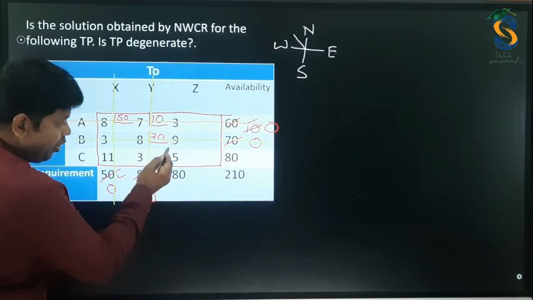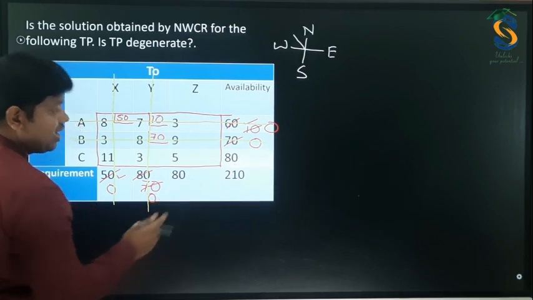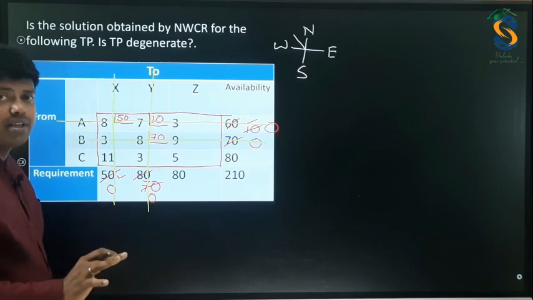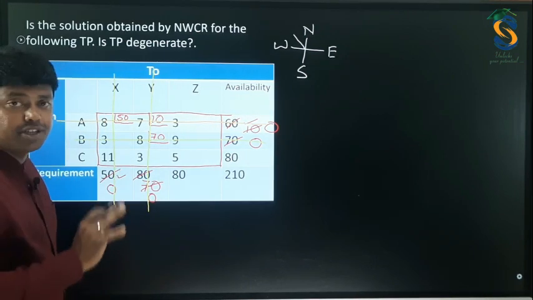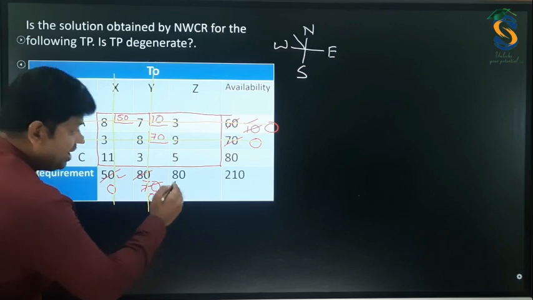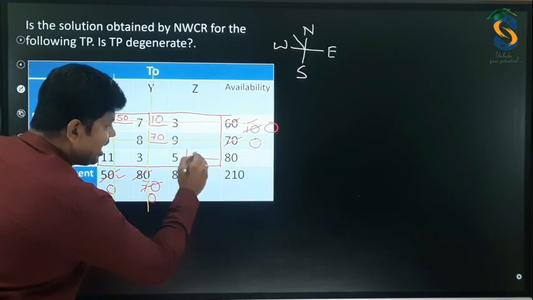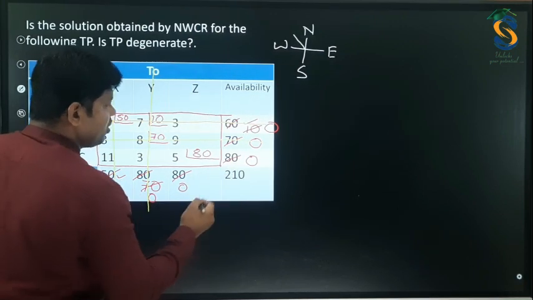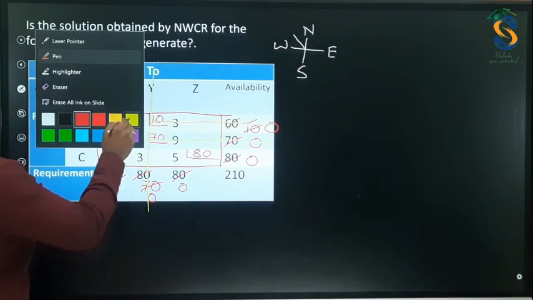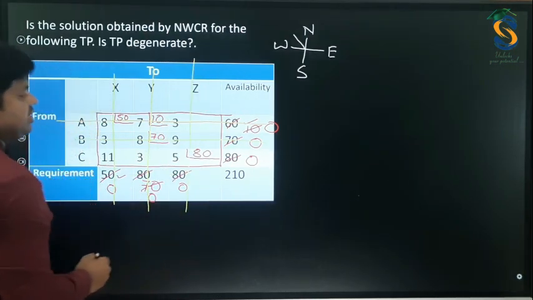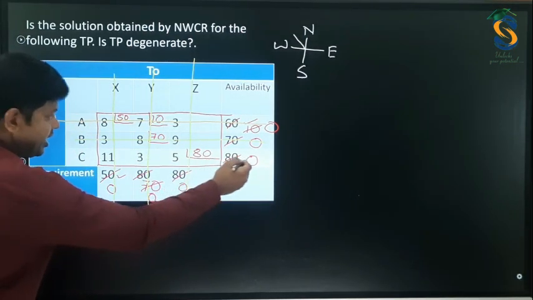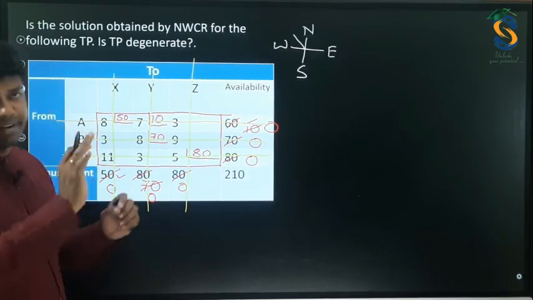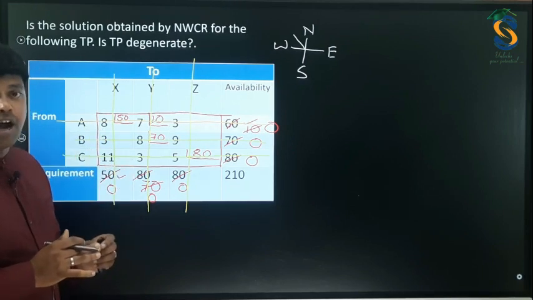Remaining is 5, and you can check 80. This is also 80. See, at the last, you should remain with the same number. That means you are in the right direction towards the solution. So 80, 80, hence allocate this 80 here. So this becomes 0 and also this becomes 0. Yes, cancellation. As this becomes 0, cancel this, and this also you need to cancel. Now all rows and columns are cancelled. This is the first part of the solution.